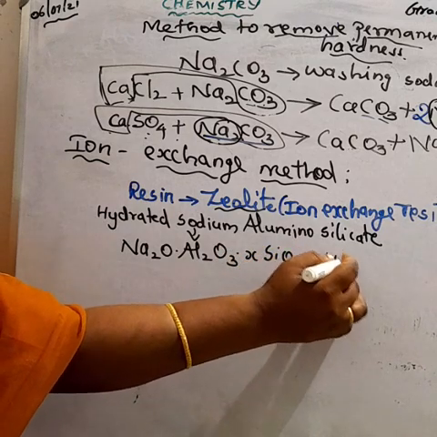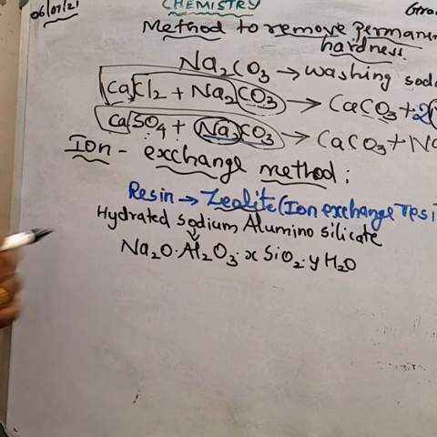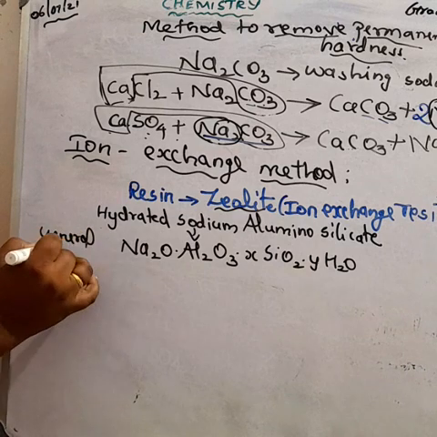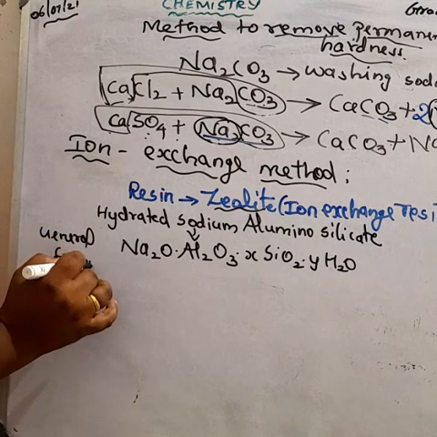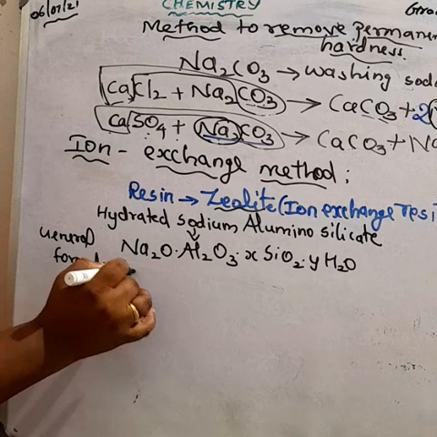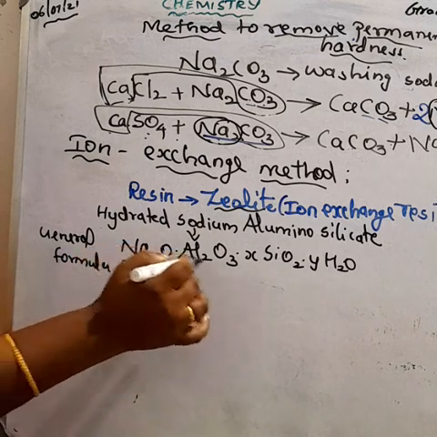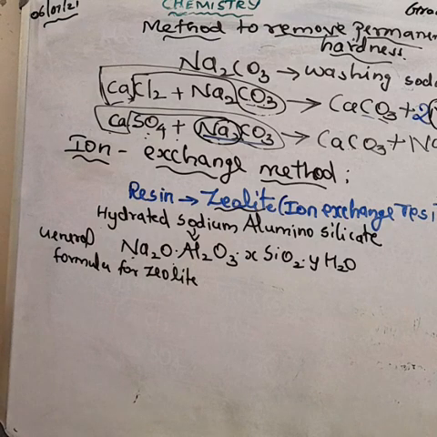One more question, very, very important. What is the general formula for zeolite? Na2O. In your book it may be only NaO, but this is sodium, so Na2O, Al2O3, x SiO2, y H2O. Understood?